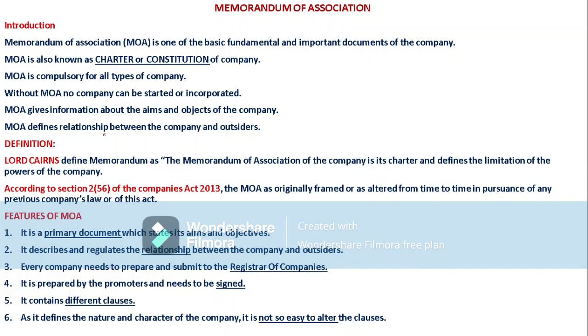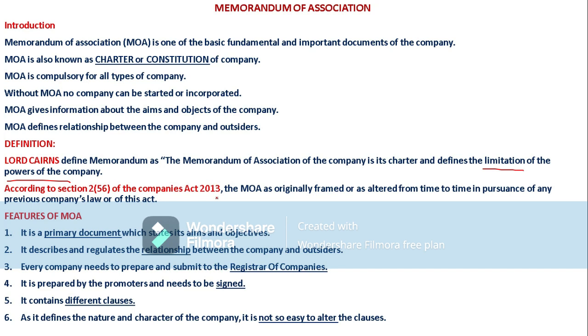So here memorandum means memorandum of association. It defines the limitations and the powers of the company. And coming to another definition, according to Section 2(56) of the Companies Act 2013, the Memorandum of Association, as originally framed or as altered from time to time in pursuance of any previous company's law or of this Act, which means that the Memorandum of Association is originally framed at the incorporation, and there will be certain aspects.